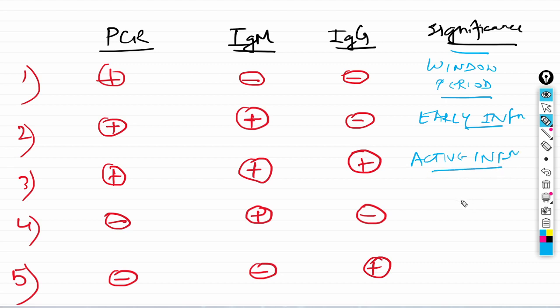If the RT-PCR is negative but IgM antibodies are coming positive and IgG is negative, in this case there will be early infection with false negative RT-PCR.